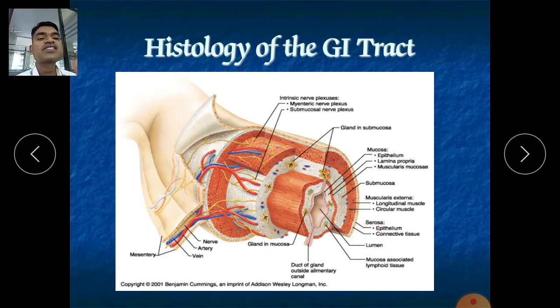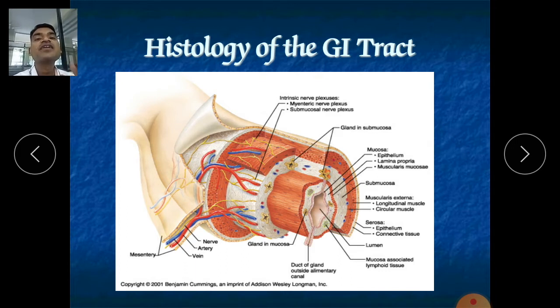So here we have discussed the general histology, and it is also supplied with nerves. If you see, there is a lot of nerve supply, especially in the submucosa. There is involvement of motor nerves, sensory nerves, and the enteric nerves are also there, especially in the small intestine and large intestine.